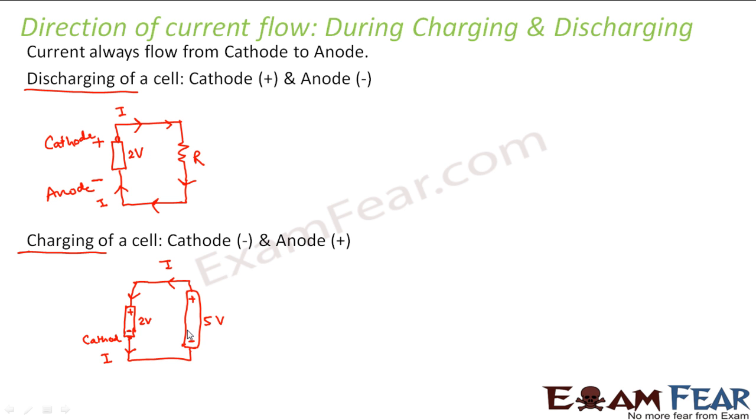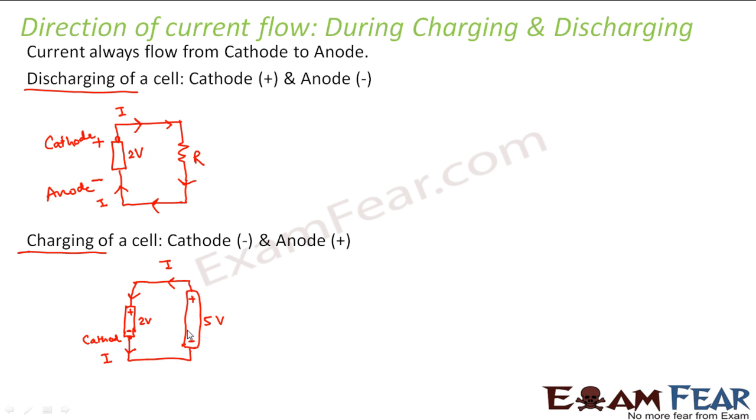This is the reason why I told you this, because I have seen that 90% of the students memorize this fact that current always flows from cathode to anode, and cathode is always the positive terminal and anode is always the negative terminal. But this is not true always, because the exception to that is the phenomenon of the charging of a cell. So many people also learn that charging of a cell is an exception to this.